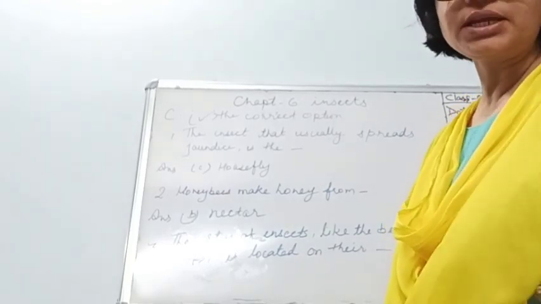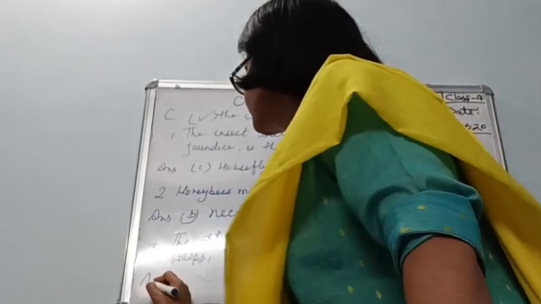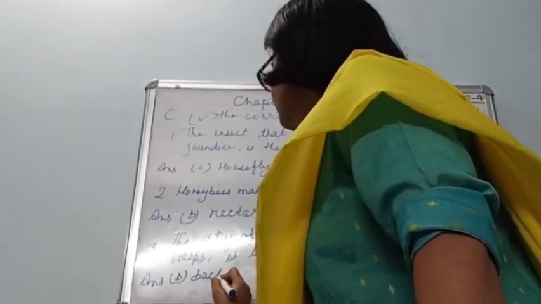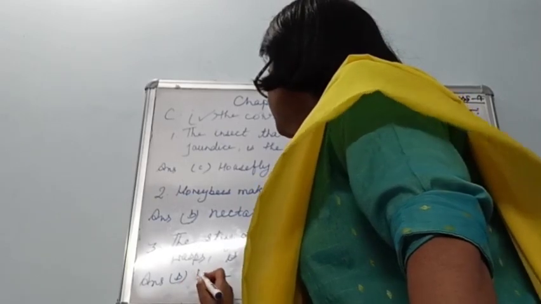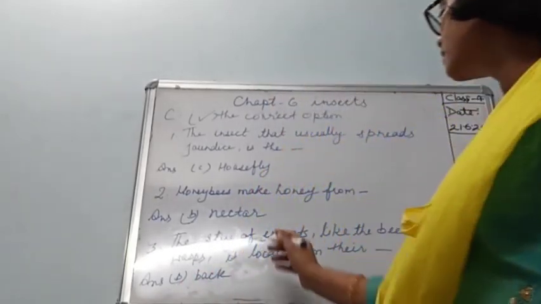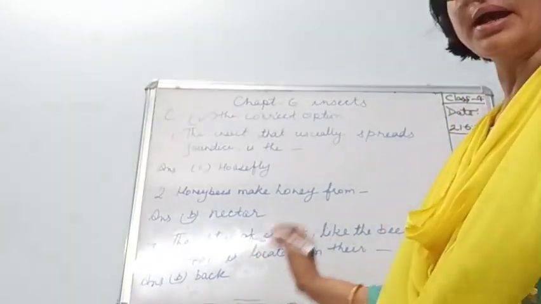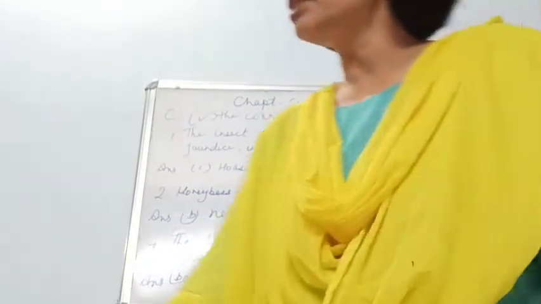So the right option is B, back. The sting of insects like bees and wasps is located on their back. Now comes the fourth question.